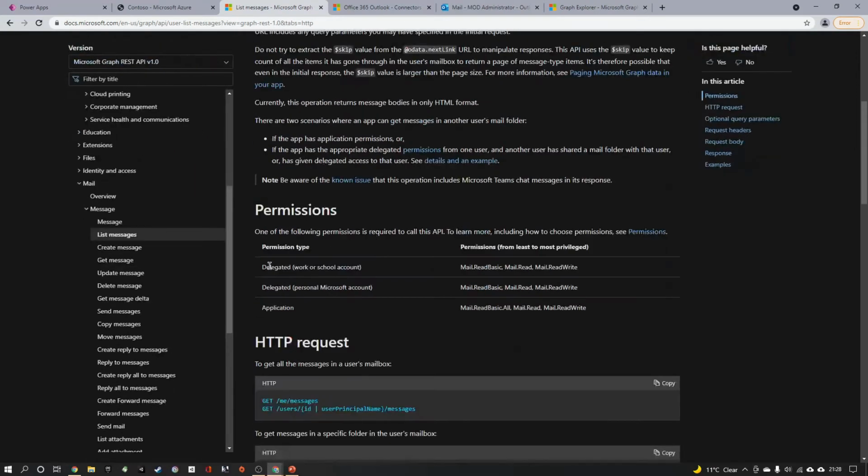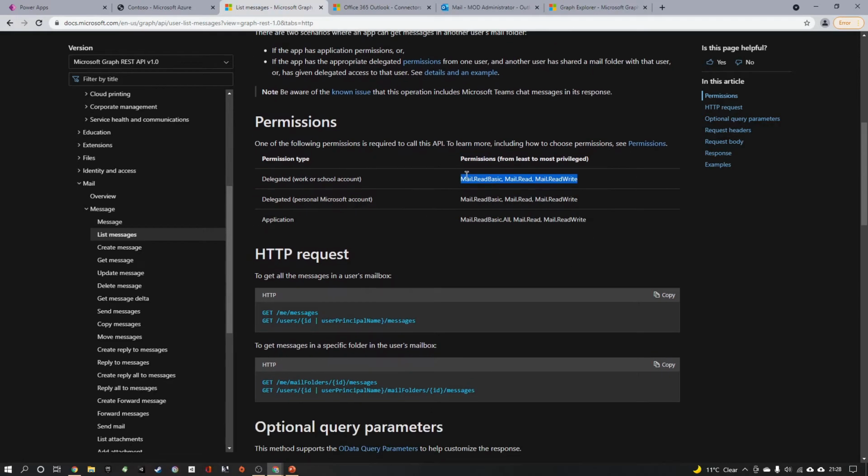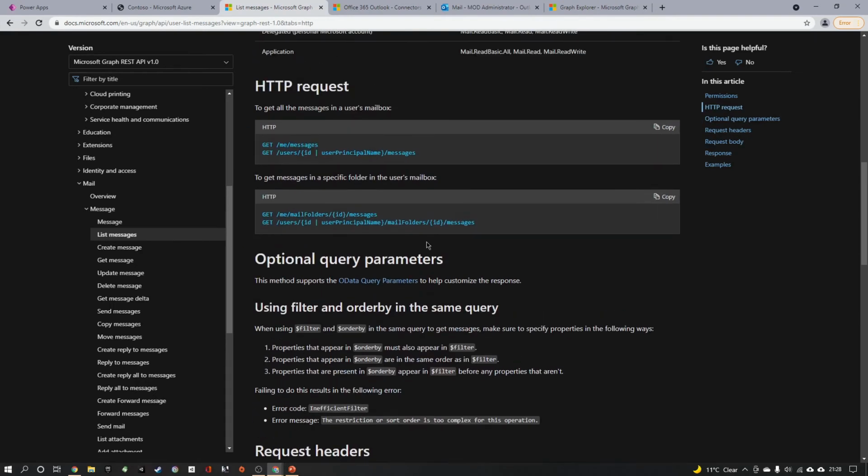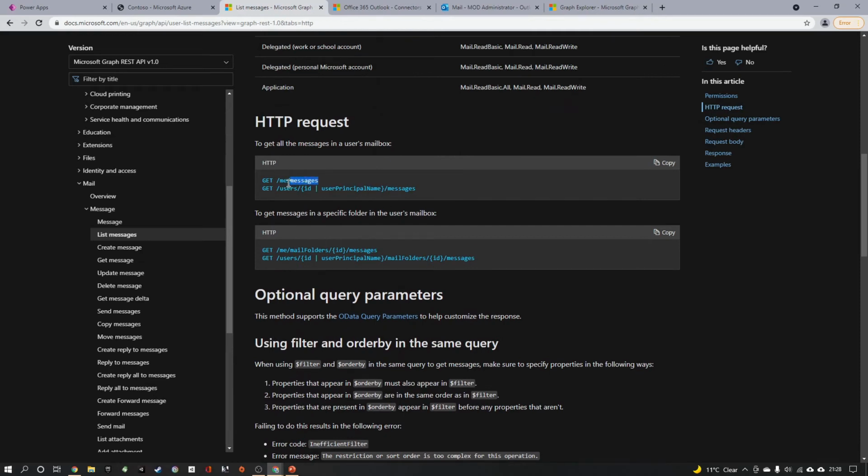Here you can see, to use this particular API I need at least a delegate permission for these privileges. So we need to create that, but before that we'll just try to use the API in the Graph Explorer. I scroll down, I can see if I use a GET protocol to a